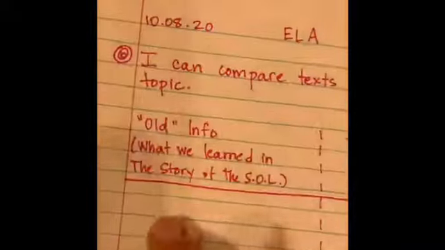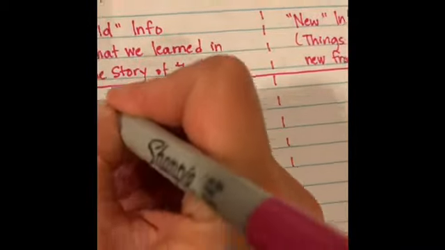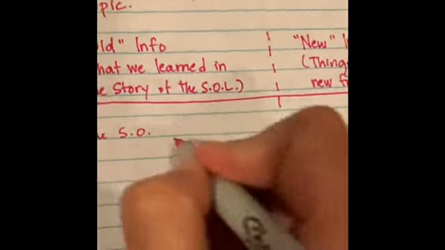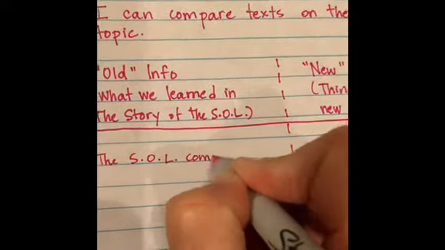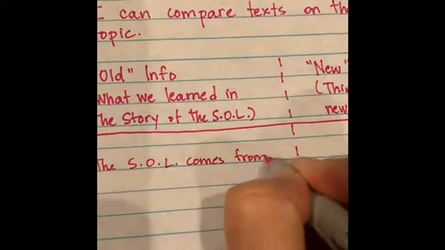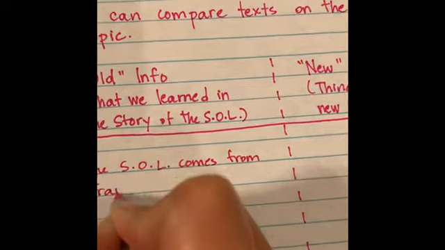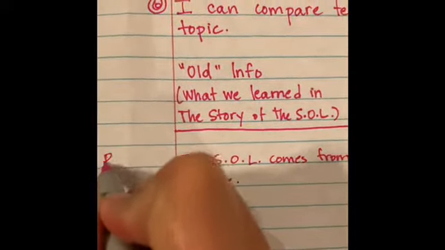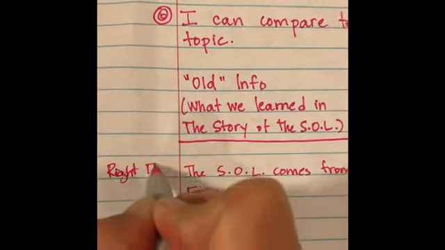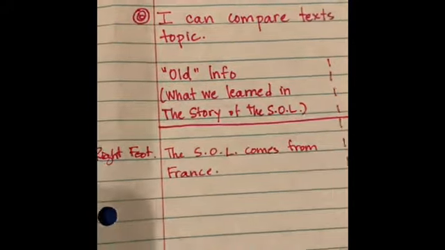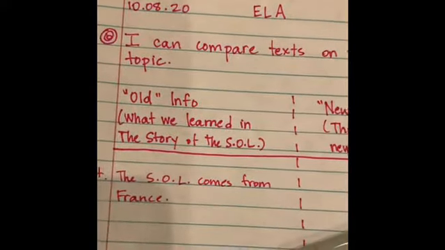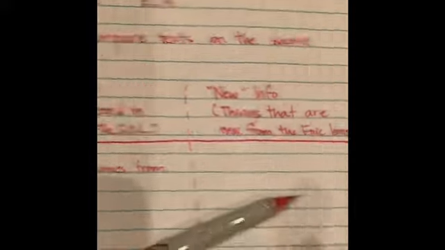That's something that was in both books. So on my old information side, I'm going to put the Statue of Liberty comes from France, abbreviating statue. And over here to the right, I want to say that was from Her Right Foot, the new book. Okay? So that's old information.